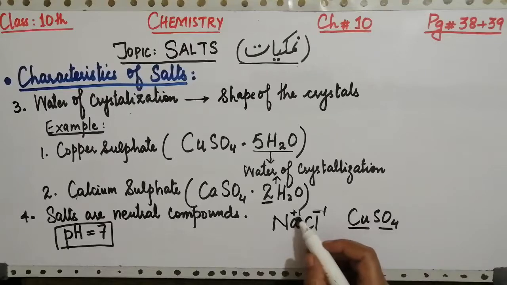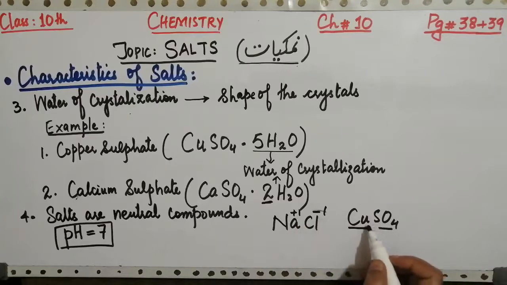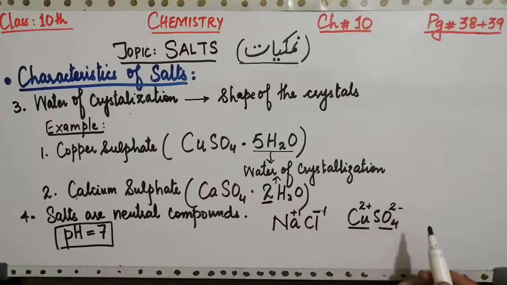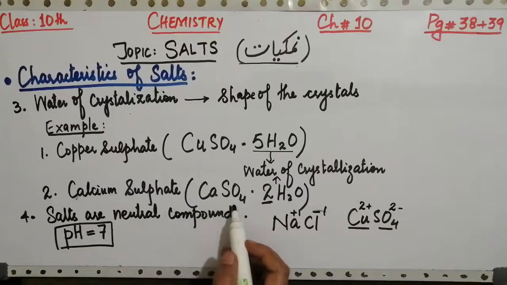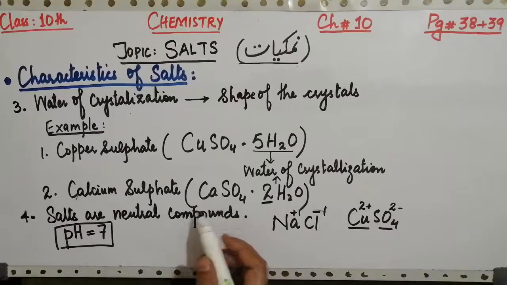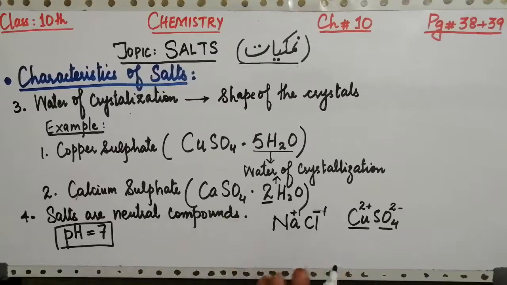So we are talking here about the charges. The number of ions in the case of copper is 1, and sulfate in the form of a radical, different numbers. But what about the charges? I am writing here the charge 2 plus and 2 negative. The same is the case with calcium sulfate, 2 plus and sulfate 2 negative. And there are many other salts as well which contain an equal number of positive and negative charges on them.